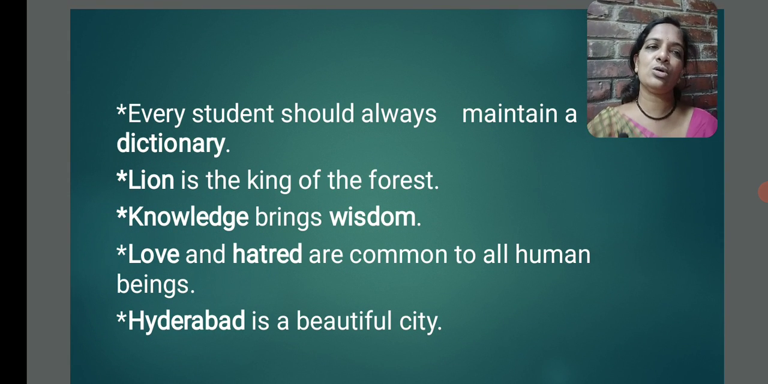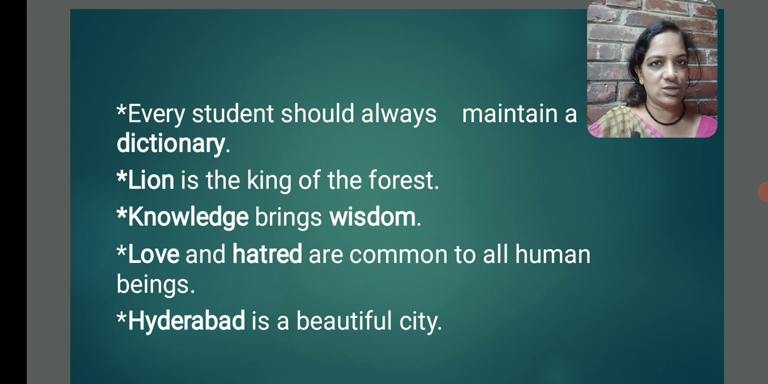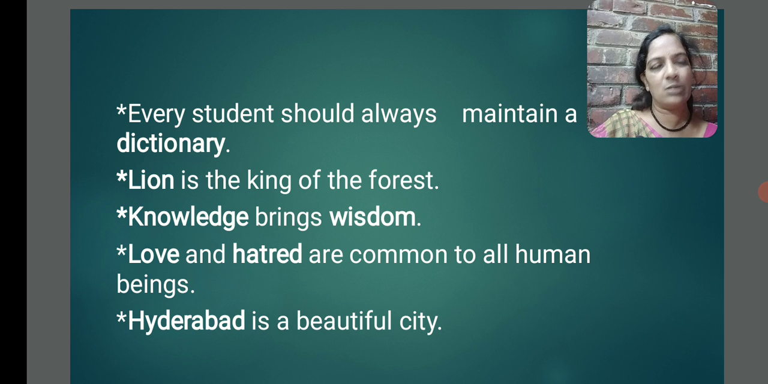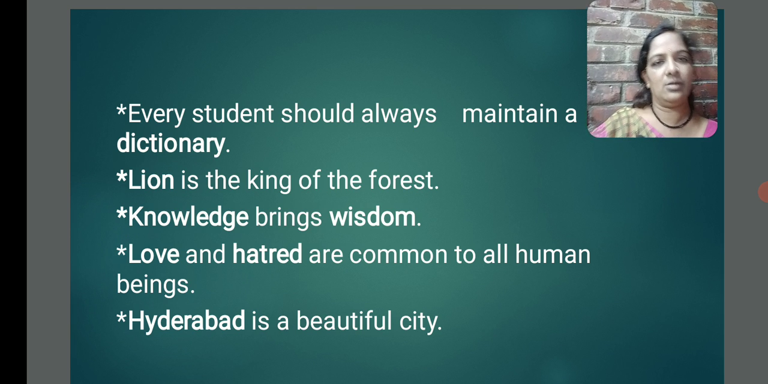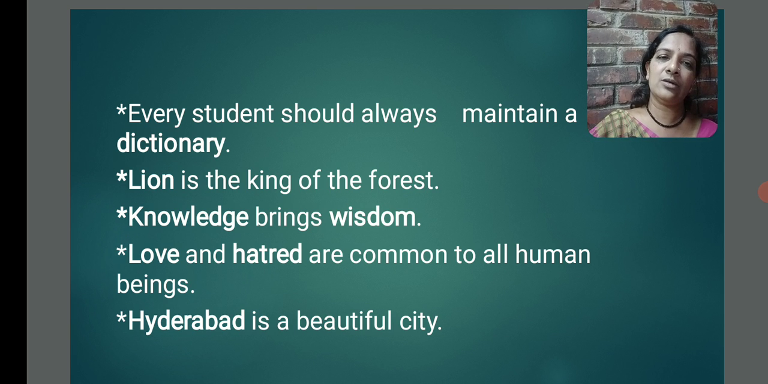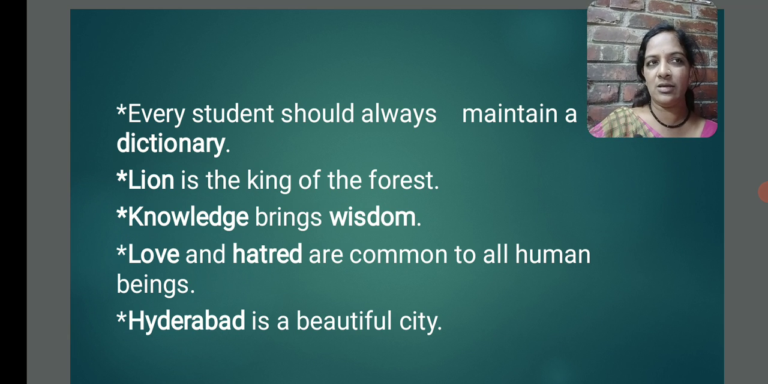Every student should always maintain a dictionary. Here the highlighted word is dictionary. What is it? It's the name of a thing. Of course, a book. So it is a noun. Next, lion is the king of the forest. Lion is the name of an animal. Next, knowledge brings wisdom. In this sentence, highlighted words are knowledge, wisdom. What are they? They are just ideas.